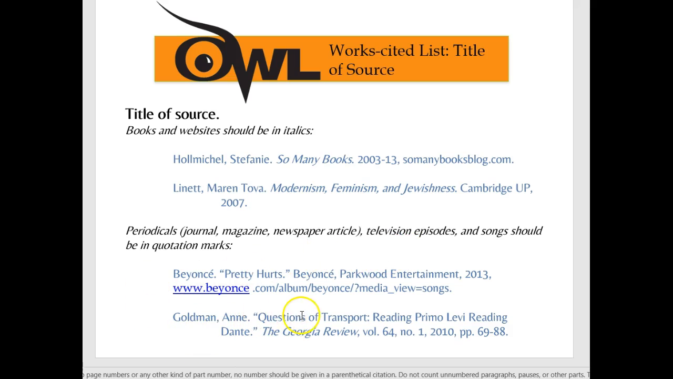Here, Questions of Transport: Reading Primo Levi, Reading Dante. That's in quotes because it's the name of a journal article. And then the Georgia Review is the name of the magazine that it came from. So this is in italics. Okay, to me, I think they made an error here. So Questions of Transport is the name of the article. It should be in quotes. Where did this article come from? It came from the Georgia Review. The Georgia Review is in italics. That's correct. That's good. All right.